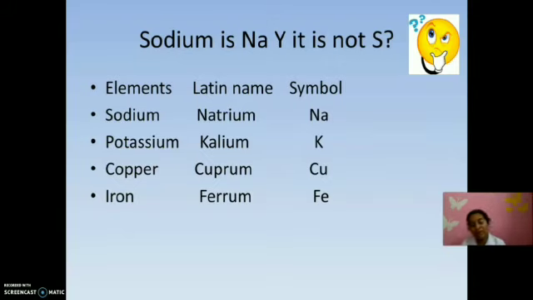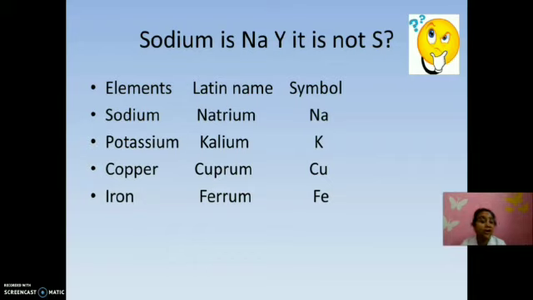These elements were identified in old ages, so at that time elements got Latin names. For example, sodium's Latin name is natrium, so its symbol is Na. You have to remember, first letter capital, second letter small. Sodium, natrium, potassium, kalium, so K, copper, cuprum, Cu, iron, ferrum, Fe. Can you identify any other element? What about gold? Gold's name is aurum and its symbol is Au.